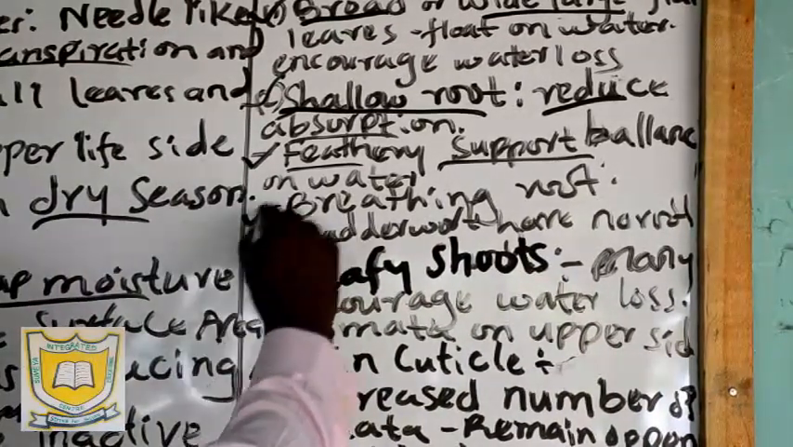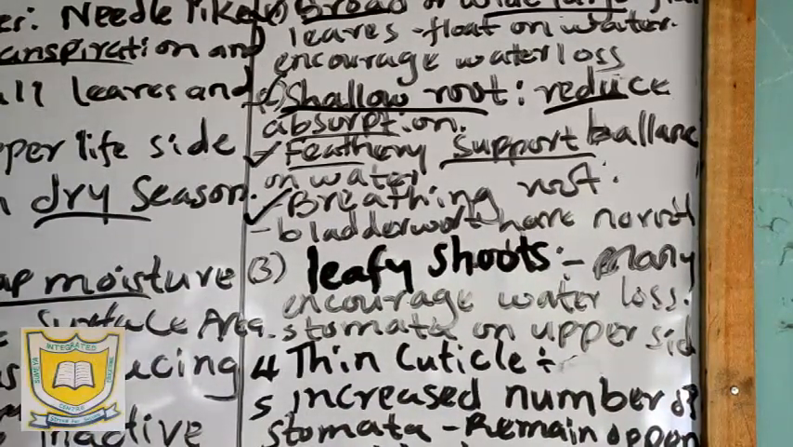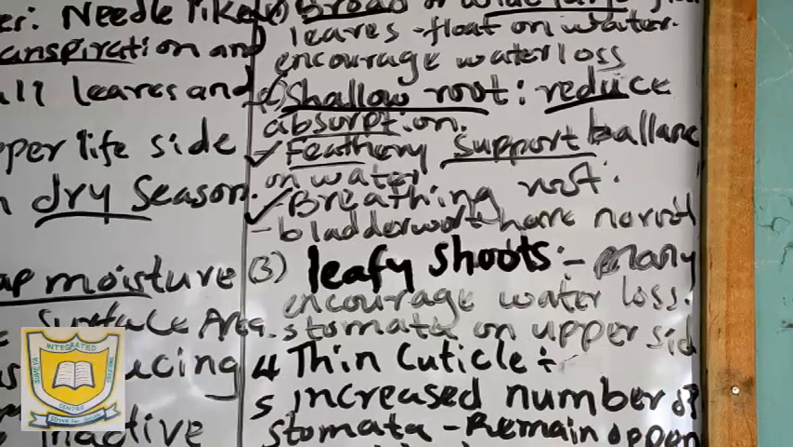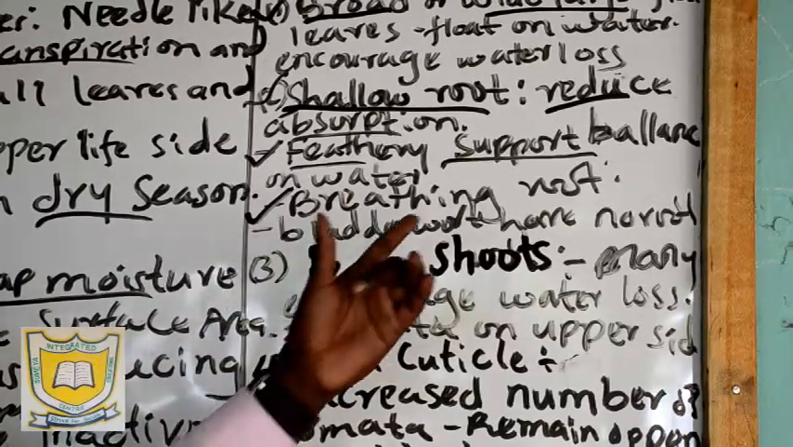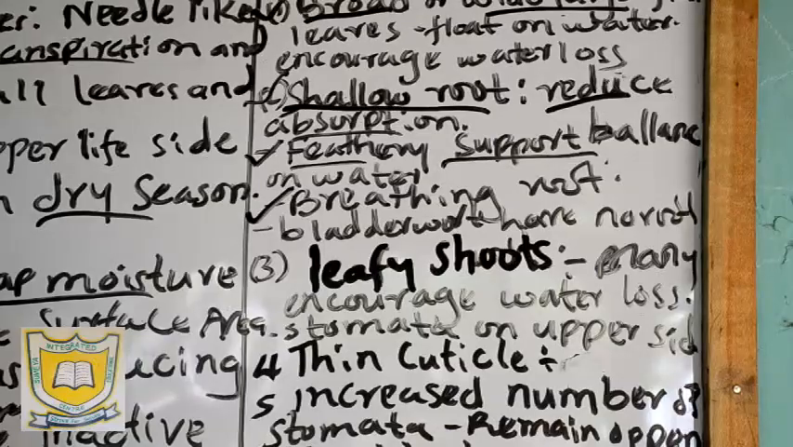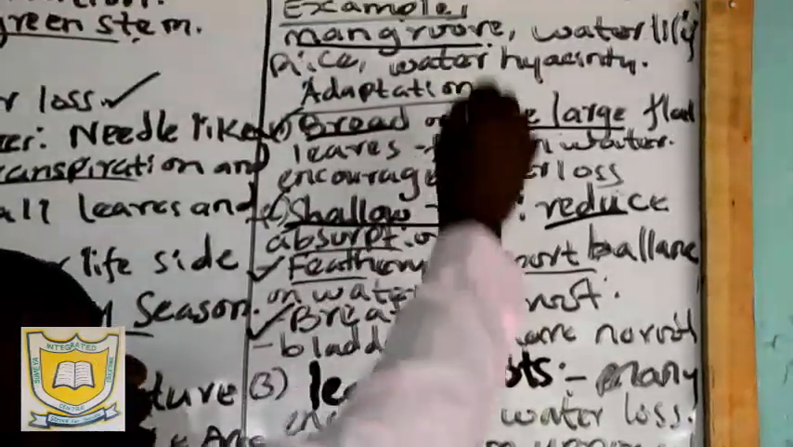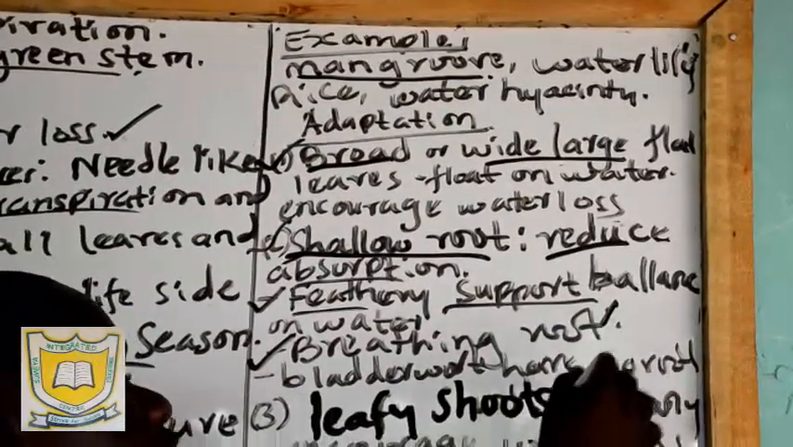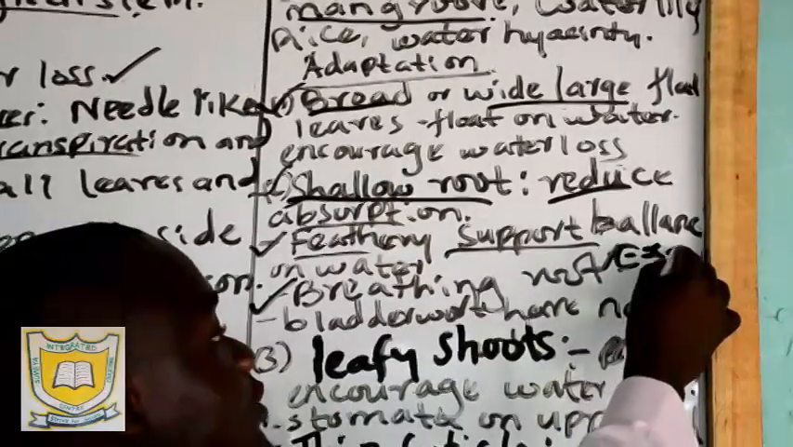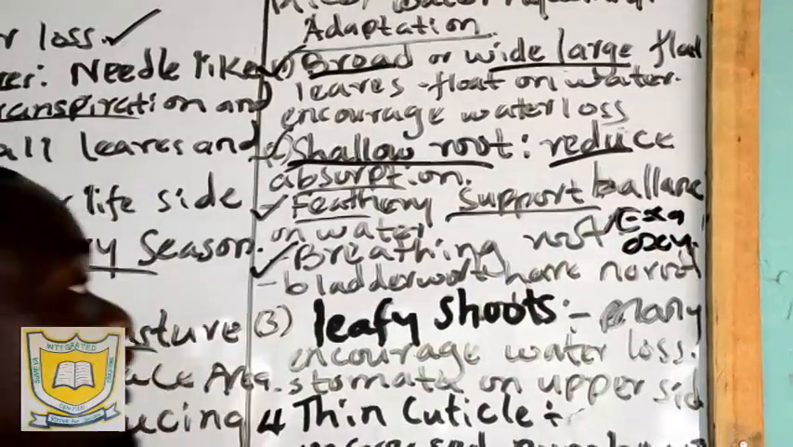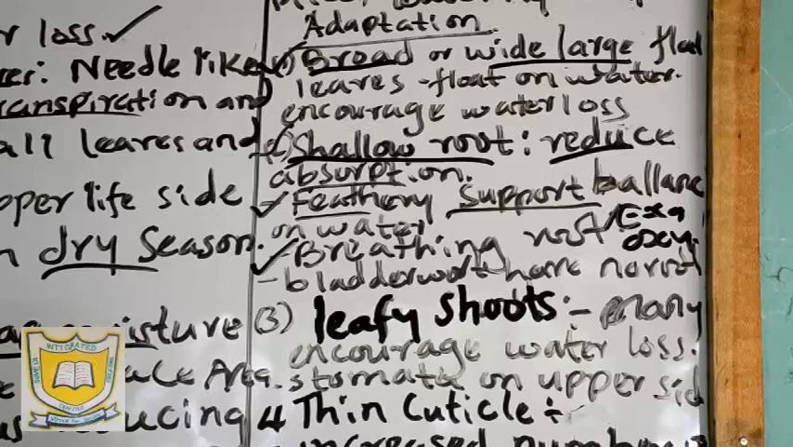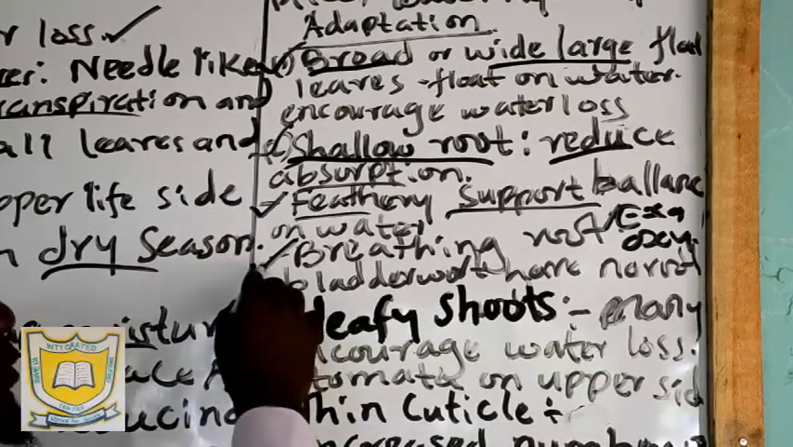Now next, we have those that have breathing roots. During the time of discussing the types of roots, we said we have those plants that have breathing roots, and these plants include the mangrove. Mangrove plants have breathing roots. These breathing roots help in the exchange of air, that is, carbon dioxide and oxygen. The example of those plants is the mangrove plants.